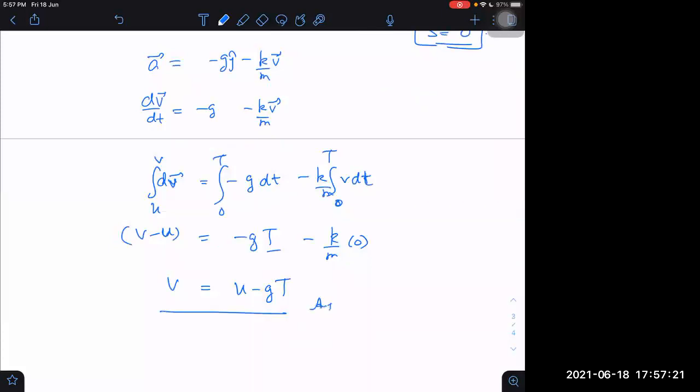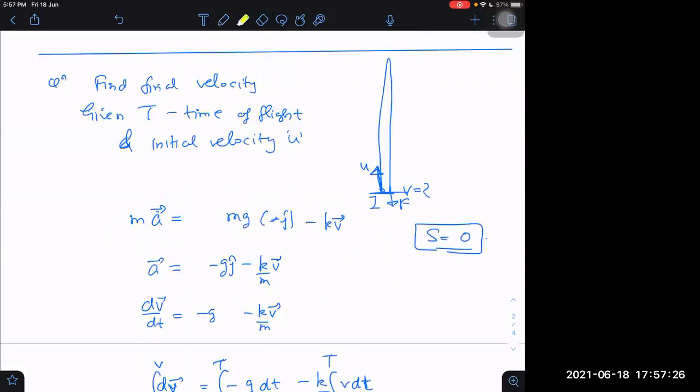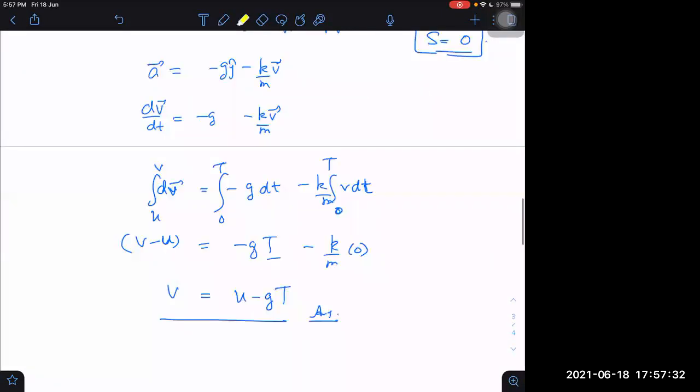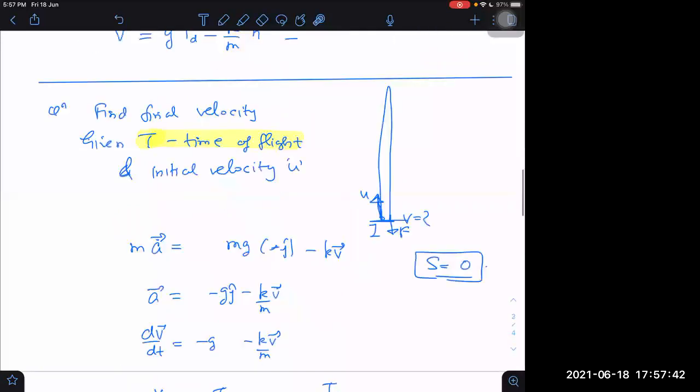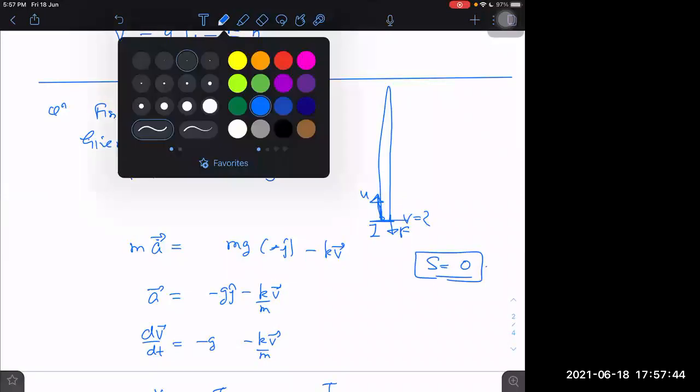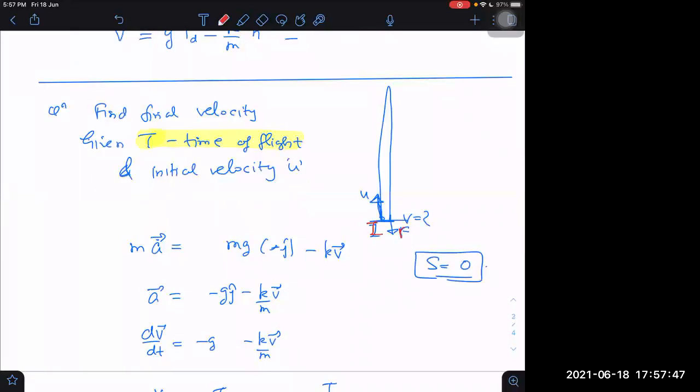But in order to answer this, they should give us the time of flight. But at the top, velocity becomes 0, right? So u will be 0 now? Wait a second, you are forgetting what u is. Initial position is u and final position is v. The top is not that. It is just a part in between the journey, somewhere in the middle, not the starting, not the final.